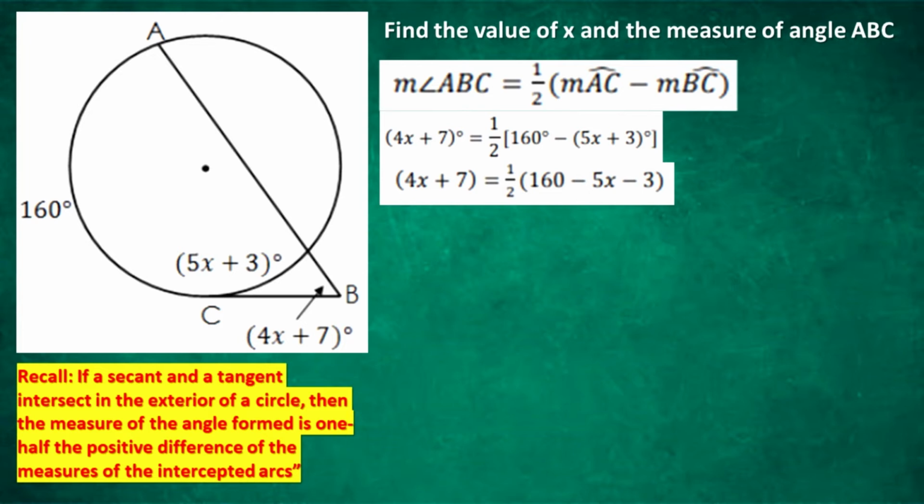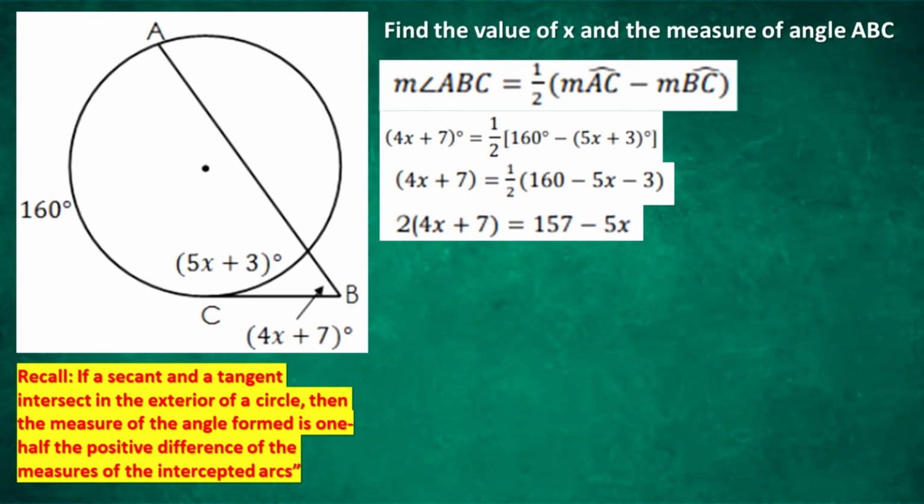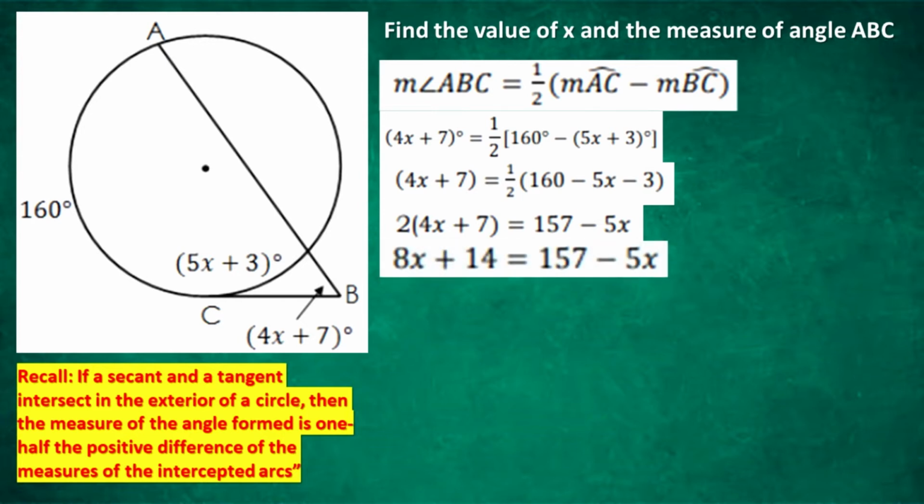Multiply both sides by 2, we get 2 times the quantity of 4x plus 7 equals 157 minus 5x. Multiply 2 with quantity 4x plus 7, we get 8x plus 14 equals 157 minus 5x.